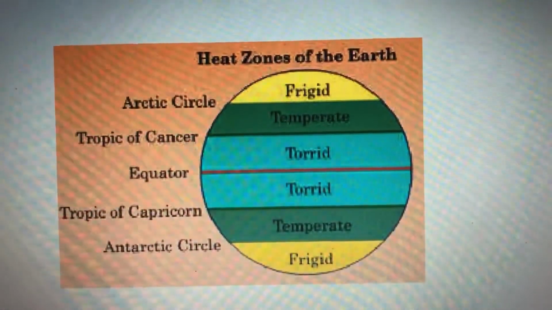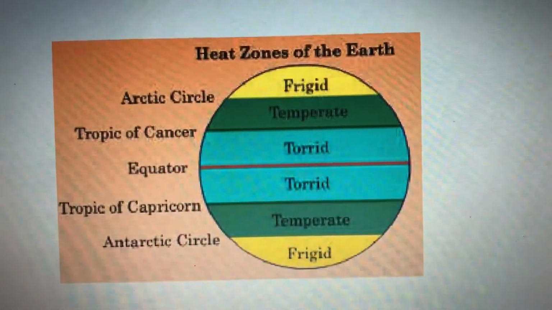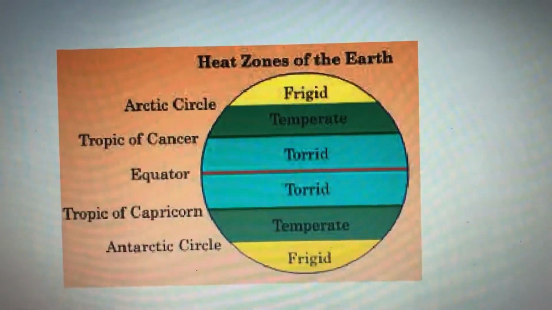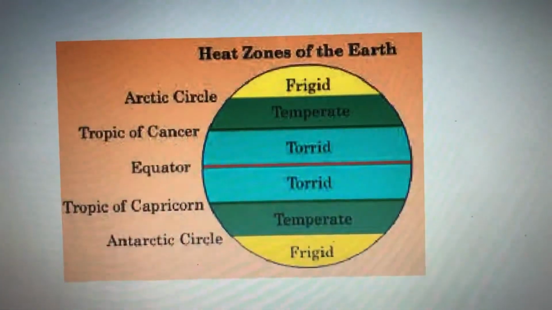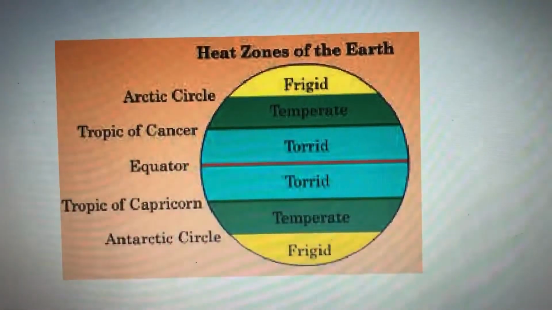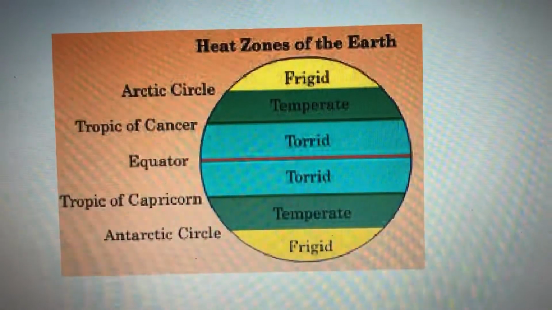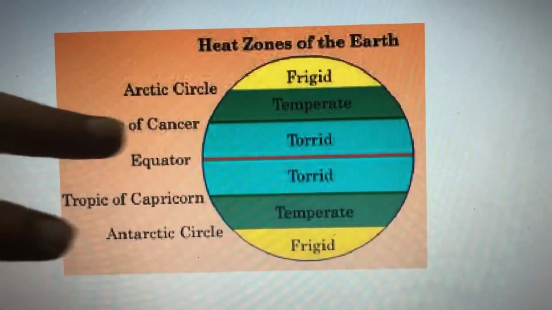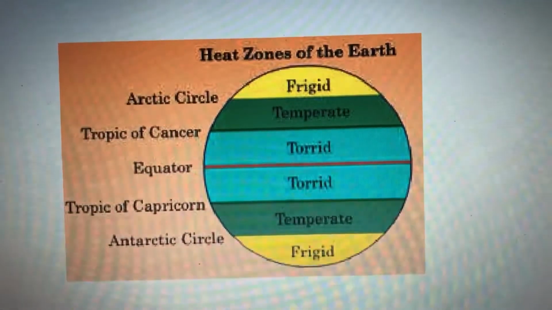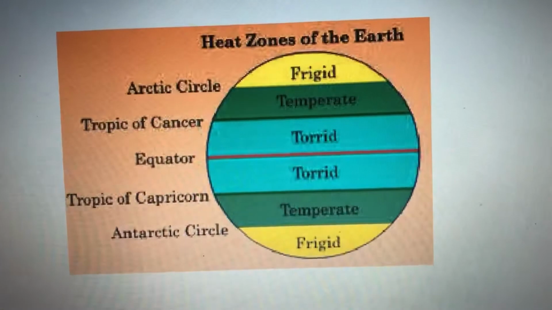Torrid zone: the midday sun is exactly overhead at least once a year on all latitudes between the Tropic of Cancer and the Tropic of Capricorn. This area receives the maximum heat throughout the year because there is direct heat of the sun on the torrid zone, right? In this area they receive direct heat from the sun.